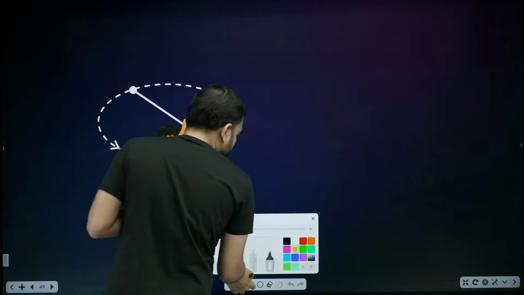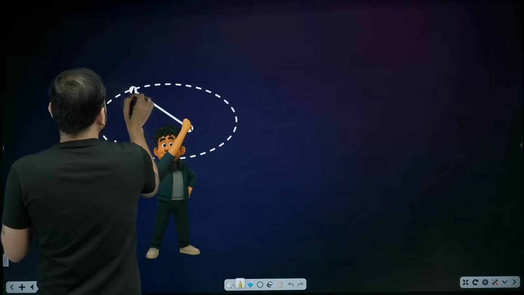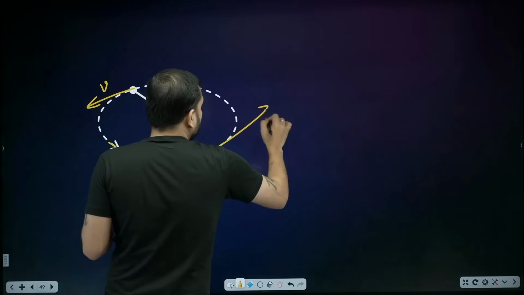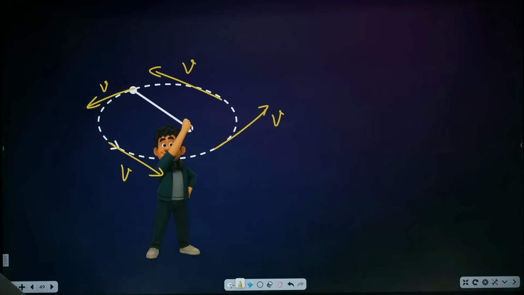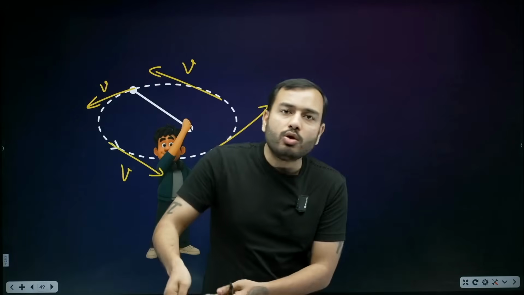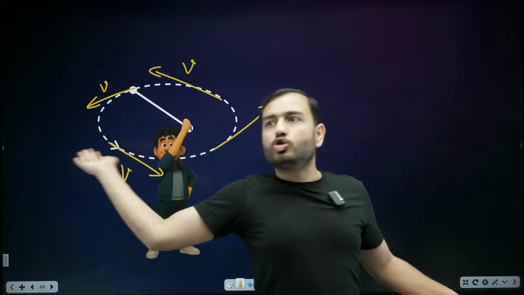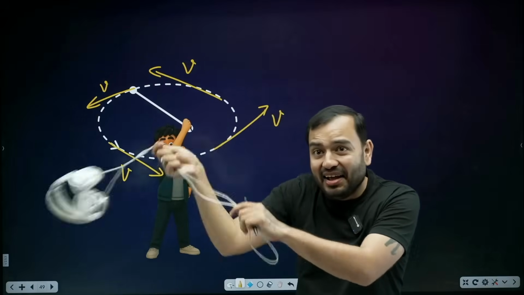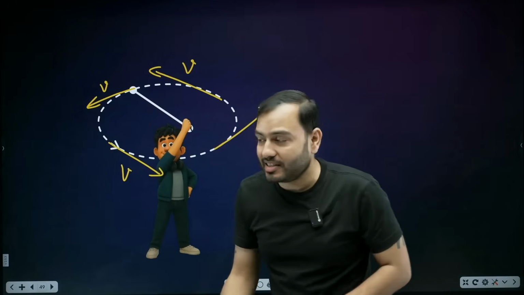But it's very simple. I already told you a little while ago that when you're spinning it like this, at this moment its velocity is in this direction, at this moment its velocity is in this direction, at this moment in this direction. So the instant you release it, whichever direction its velocity is in, it will fly in that direction. Suppose I release it here at this spot. It will go forward. Should I do it? Okay, ready? Steady. Now listen guys, I'm taking a big risk on you. Just for you guys. If it breaks, I have to pay for this.